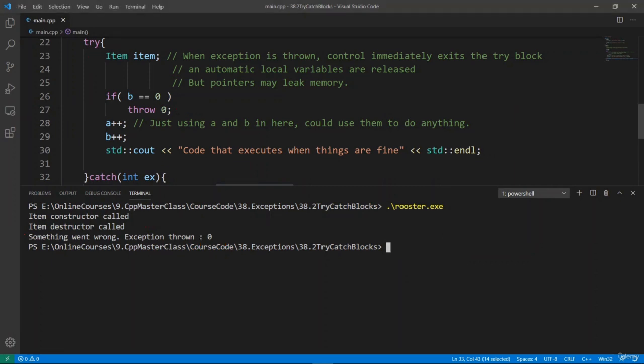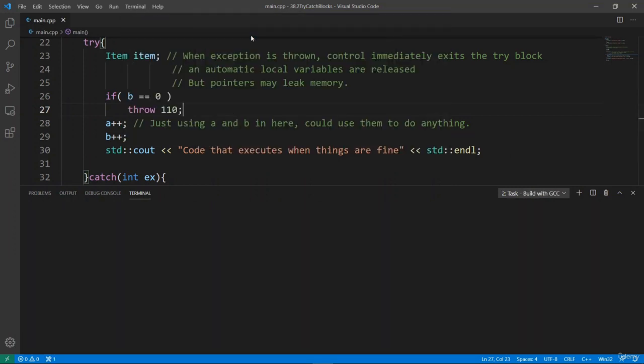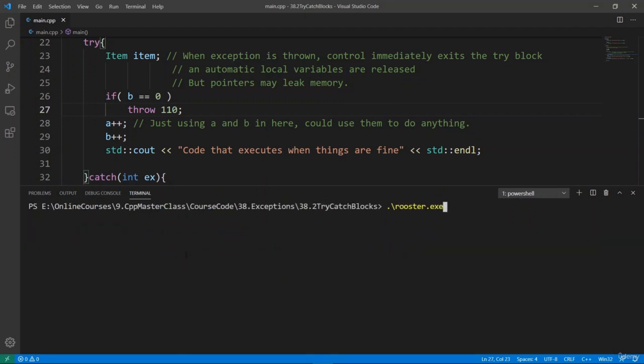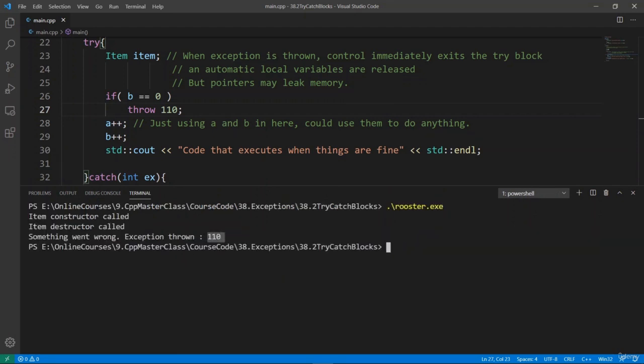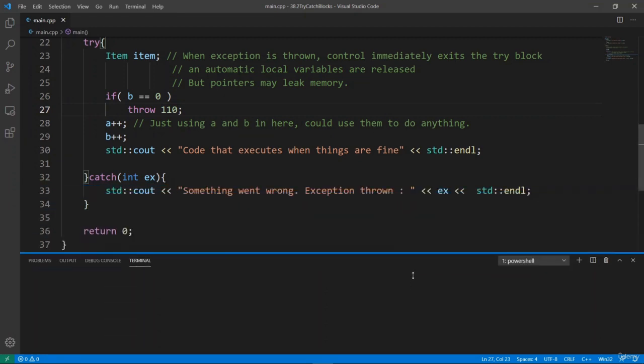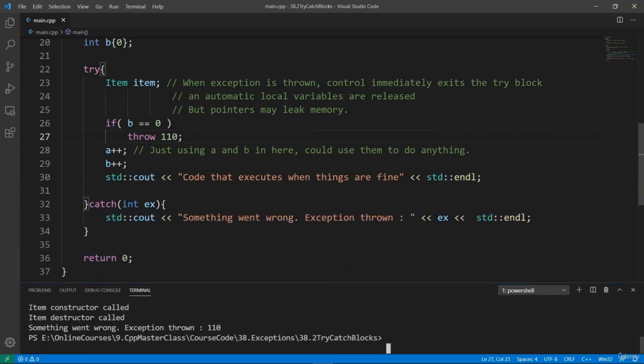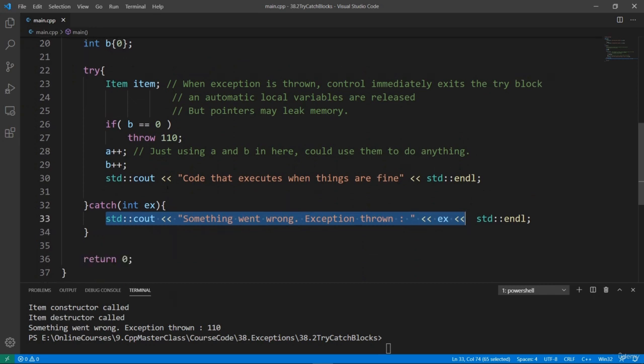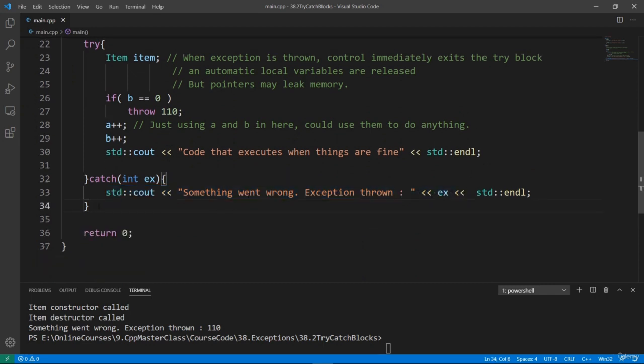If we go in and, for example, throw 110 and try to build again, we're going to build with GCC. The build is going to be good. We can clear and run Rooster. We should see 110 printed out because that's what we are throwing from our try block here, and we are catching the exception and handling it in our program here. And this is going to ensure that our program ends properly.